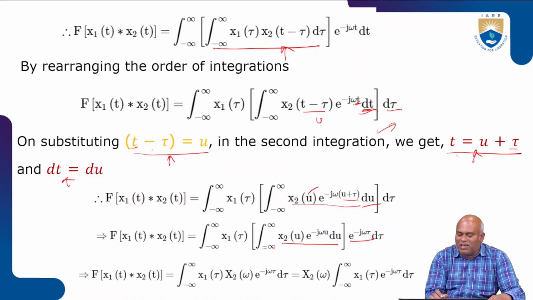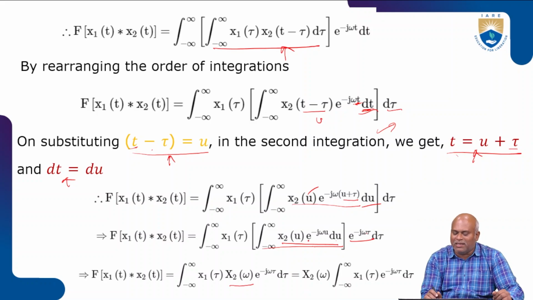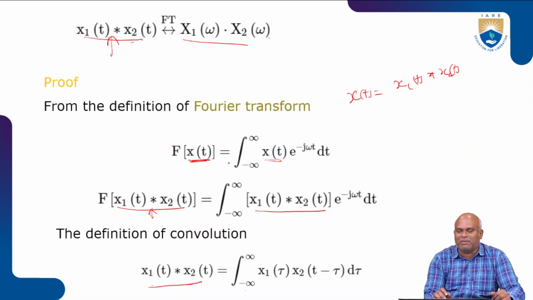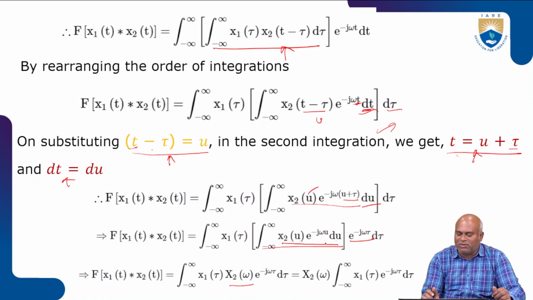Then this value is represented as capital X2 of omega. Consider the Fourier transform signal. What is the Fourier transform? The Fourier transform of x of t is equal to the integration from minus infinity to plus infinity of x of t e power minus j omega t dt. So instead of t, here we have u. That's it. So we write it as X2 of omega.